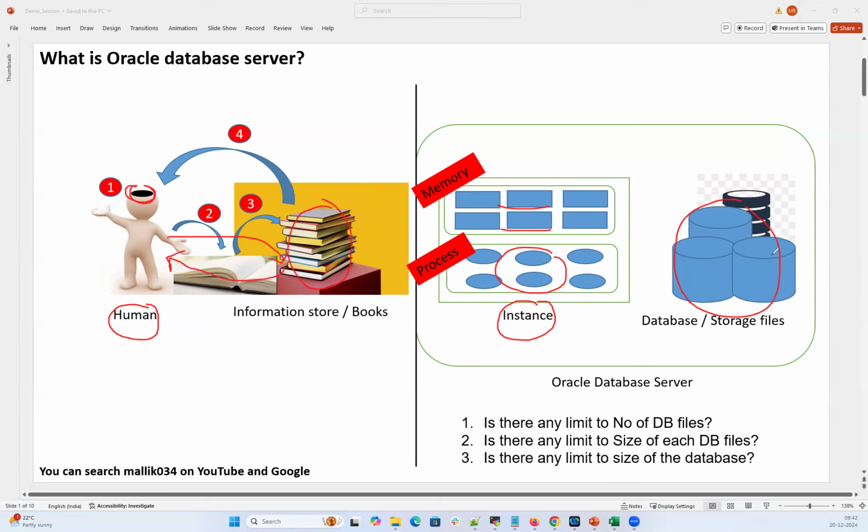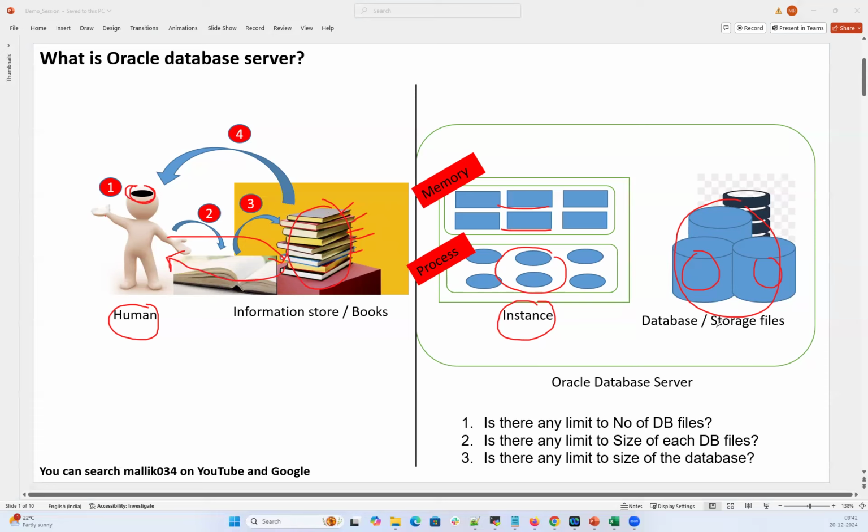And my database has so many data files. Is there any limit on a particular book? Some books may be 100 pages, some may be 200 pages. Similarly, some data files will be 10 GB, some 20 GB, some 30 GB. So we can set the limit on the data files, like how we can set the limit on these books.